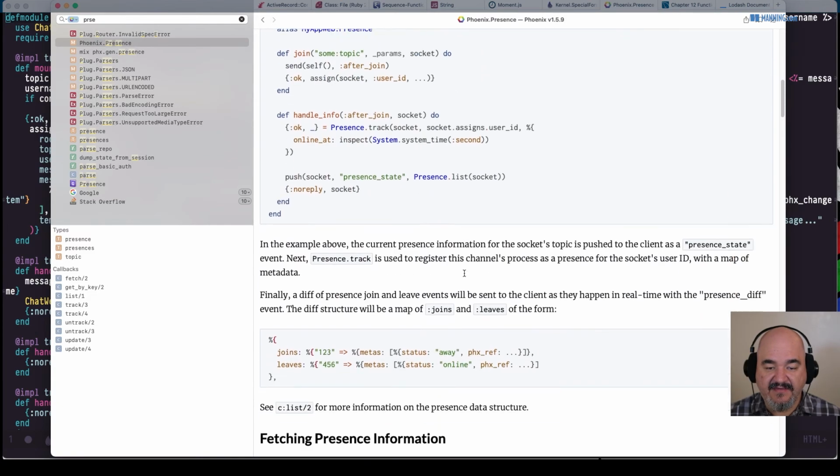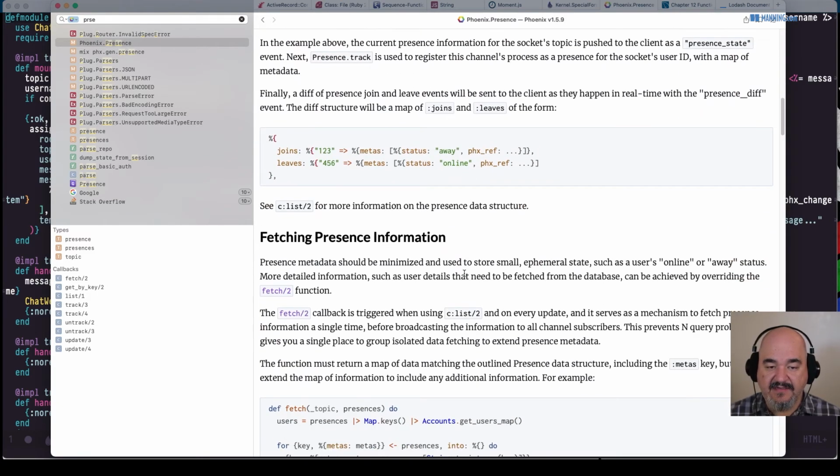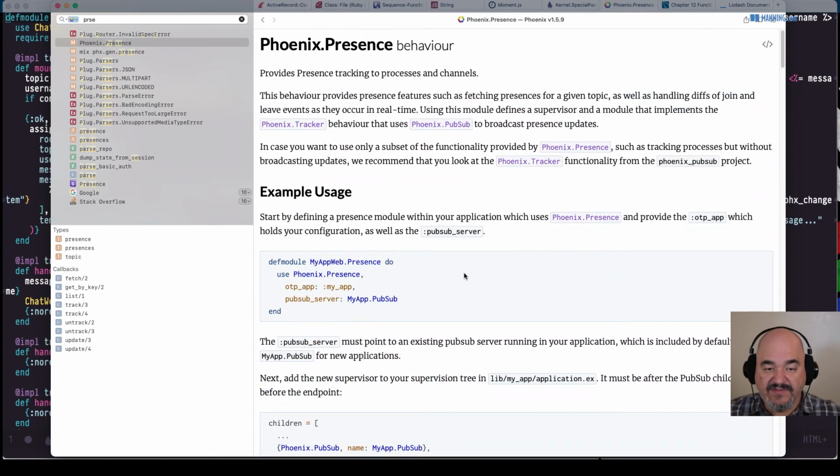I thought it mentioned the crazy word it used to do the presence over multiple servers. But anyway, it was some protocol to handle distributed presence tracking, so that when a user logs in, that user is tracked. Not tracked in the sense of wanting to know where they're going so we can sell them ads, but more like, is this user online and active on this particular topic?